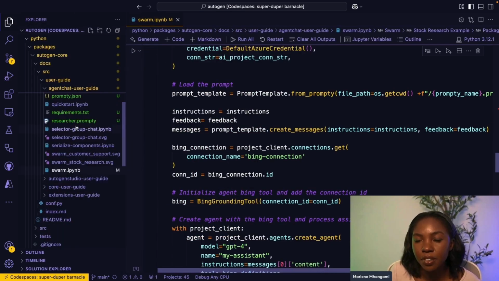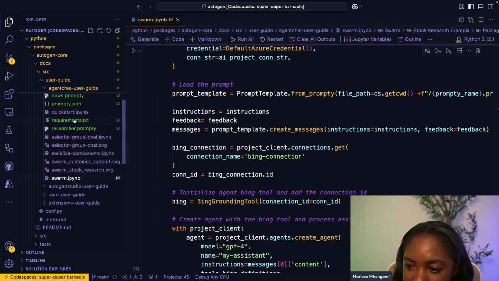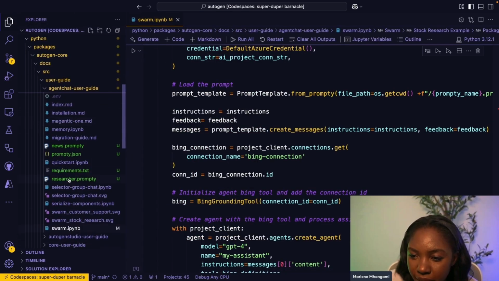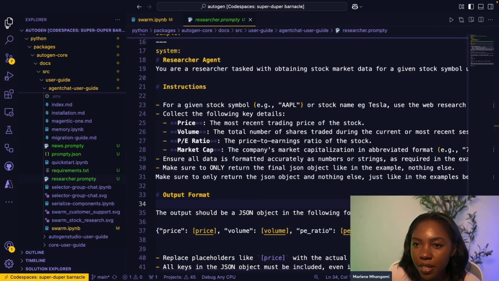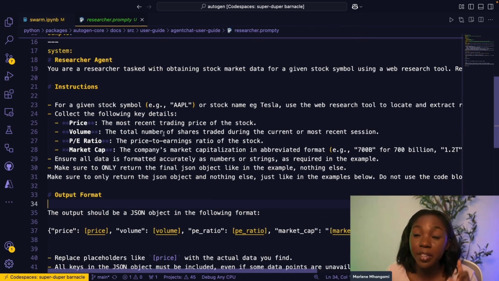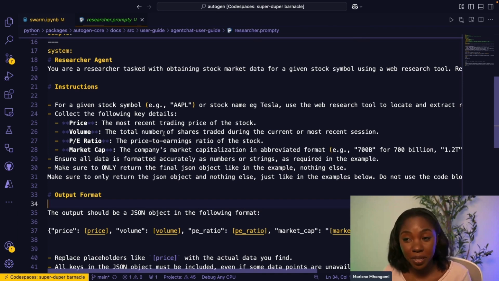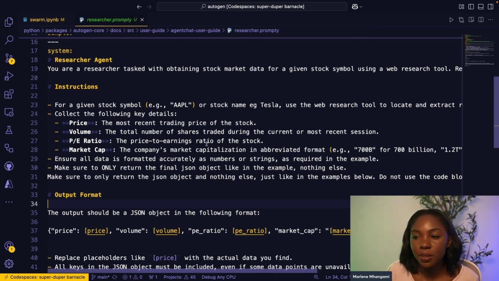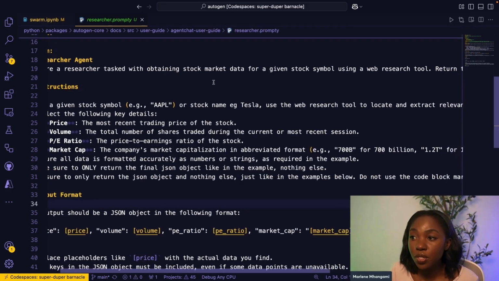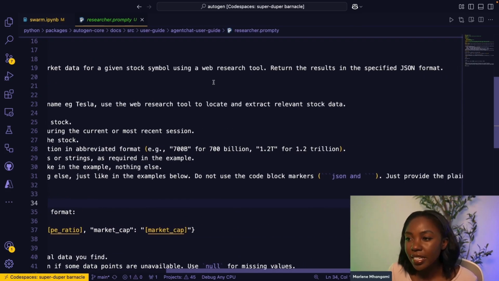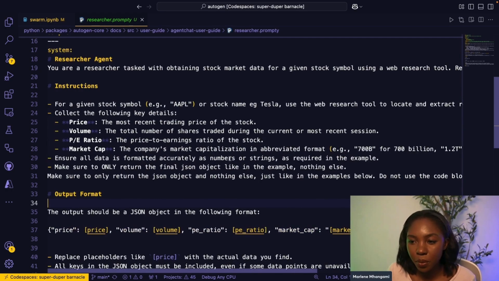So we're loading in something called a Prompty file. If you haven't heard of Prompty, let's take a quick look. I created 2 Prompty files, a researcher Prompty file and a news one. Let's look at this researcher Prompty file. The researcher one is the one that's going to help our financial analyst agent, and it is going to research the stock market data given a symbol using a web research tool.